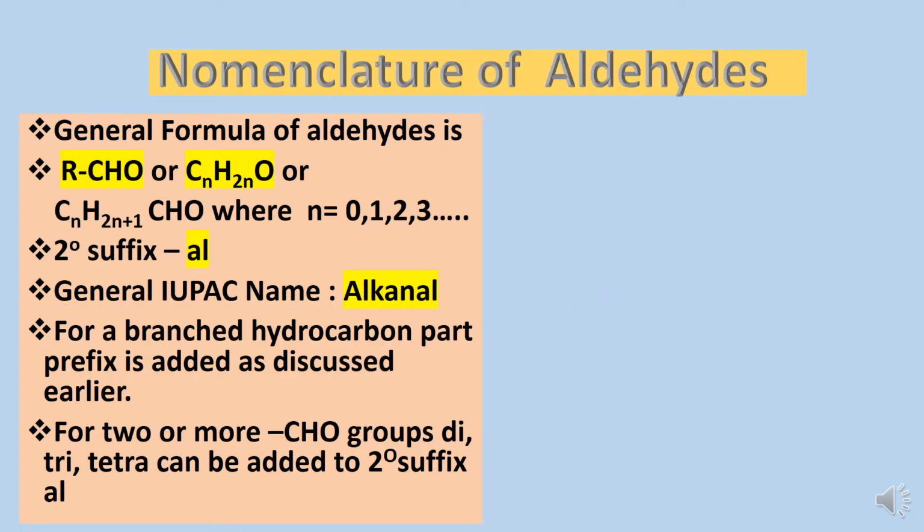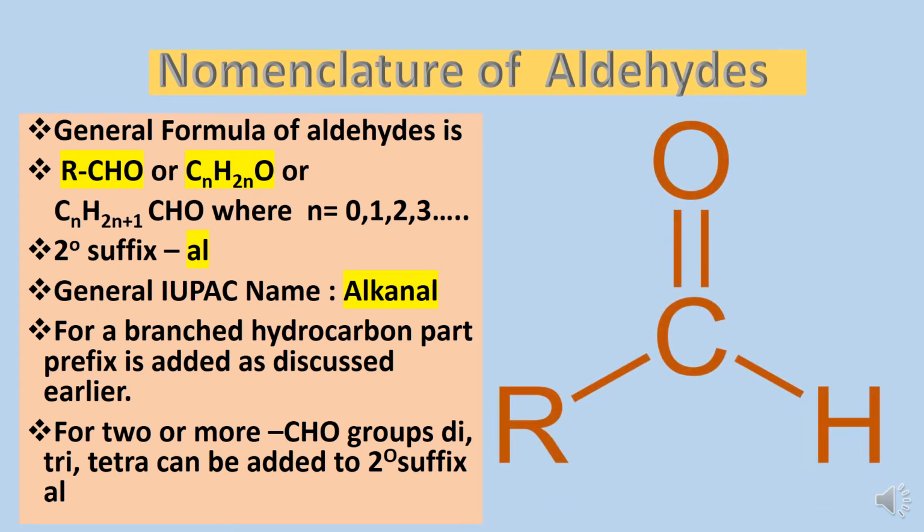Next is nomenclature of aldehydes. Aldehyde is a functional group having a double bonded oxygen atom with the carbon and one hydrogen atom, and it is commonly represented as RCHO or CnH2nO, where n is equal to 0, 1, 2, 3 and so on.